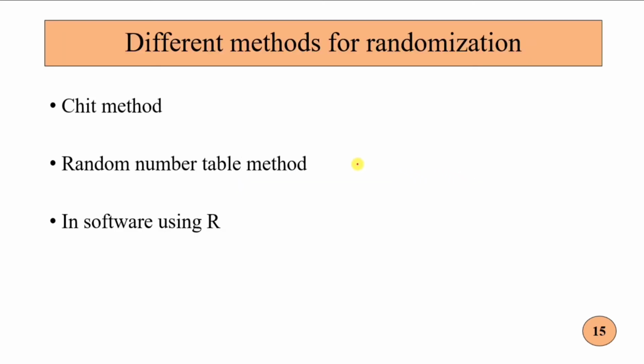There are 3 techniques of randomization. The first one is the chit method. The second one is the random number table method. In this method, different random number tables are available and we select using the table, but it is not generally used now; it is out of date. And then the R software also gives us randomization. So let's see first the chit method.